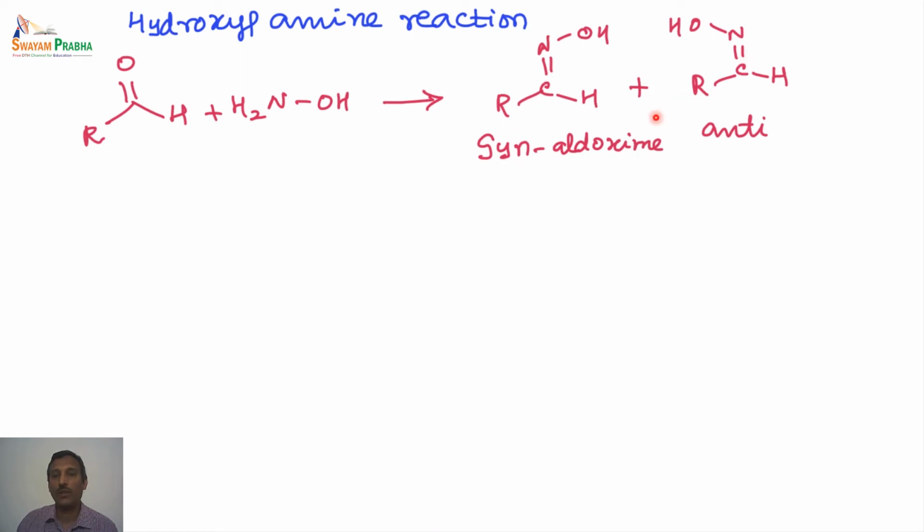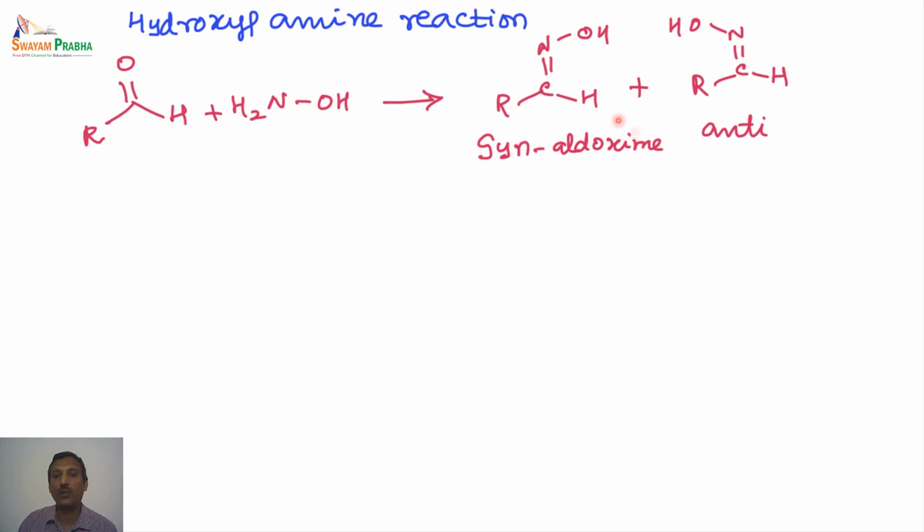So there is some controversy you will be encountering here. According to the CIP rules, or the priority rules, what we say is in this nitrogen there is only one hydroxyl group. The other side we have a lone pair of electrons. In this carbon we have an alkyl group and a hydrogen. So priority wise, alkyl has high priority, hydrogen has low priority. And in this one we have the high priority hydroxyl here and low priority electron pair. So that means the hydroxyl and the alkyl groups are in the anti-orientation, or in the trans condition.